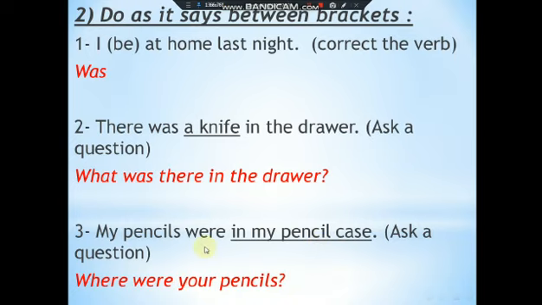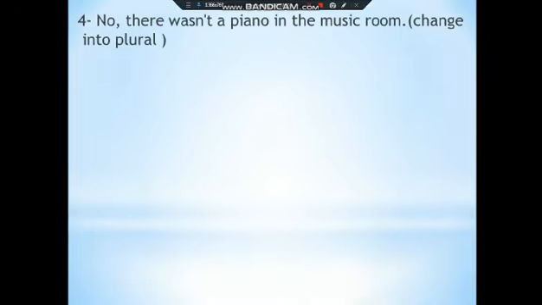Number 4. No, there wasn't a piano in the music room. Change into plural. No, there wasn't becomes weren't. Okay, and we're going to cross out a. Piano. What is the plural of piano? Pianos. We're going to add s. Excellent, girls. S or es? No, we're going to add only s.